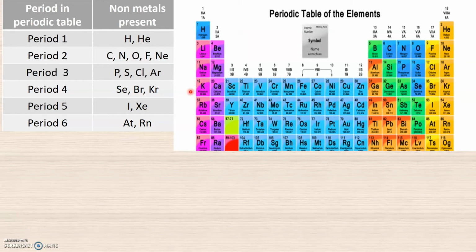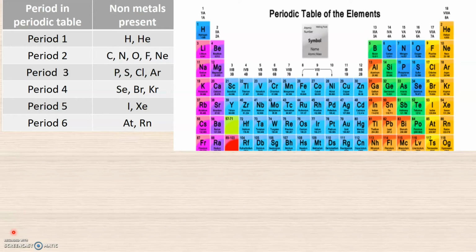From period 4, the non-metals present are, as you see here, selenium, bromine and krypton. And from period 5, the non-metals are iodine and xenon. From period 6, the non-metals are astatine and radon. Research is still going on to place a few of the elements into their respective category. Now, let us learn what is atomicity of non-metals. We have already learned that atomicity is the number of atoms present in a molecule of an element.